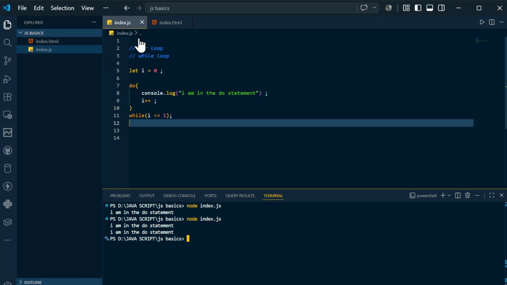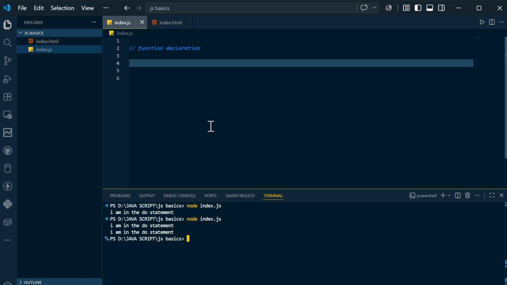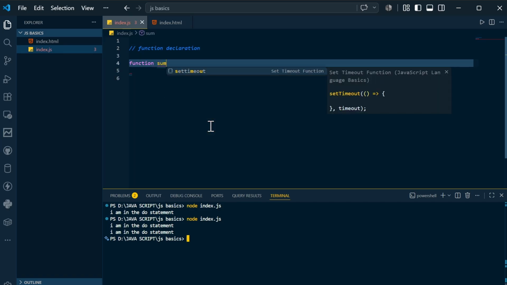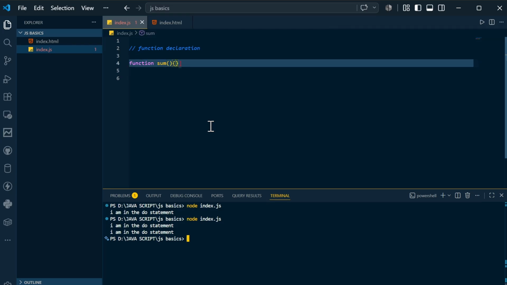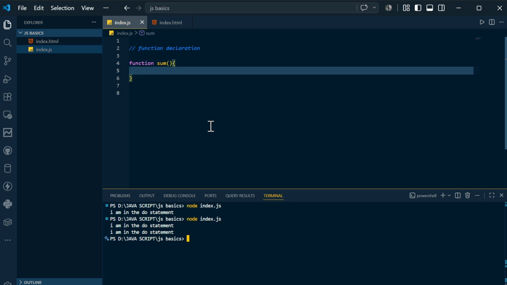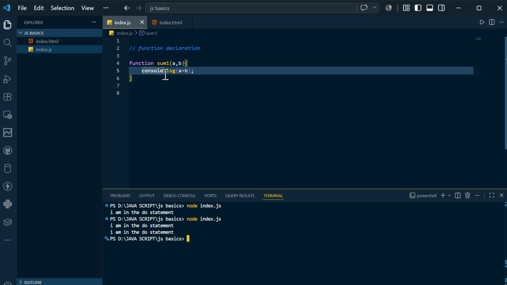So you can come to VS Code and simply clear all the stuff. First I will show you what is meant by normal function declaration. In a normal function declaration, you first mention function, next you mention sum. Inside that sum you accept two arguments, and this is the function scope. Inside this function scope, you can do clg, which is console.log, and simply say a plus b, where a comma b are what you accept. For differentiation, I am going to call this sum1. This is one way of declaring the function.